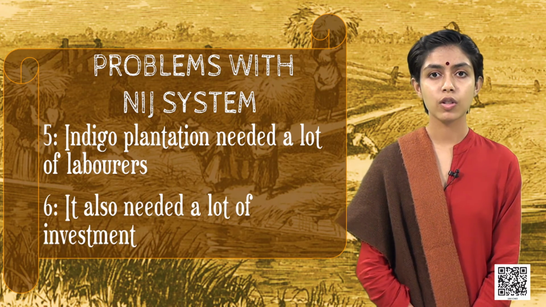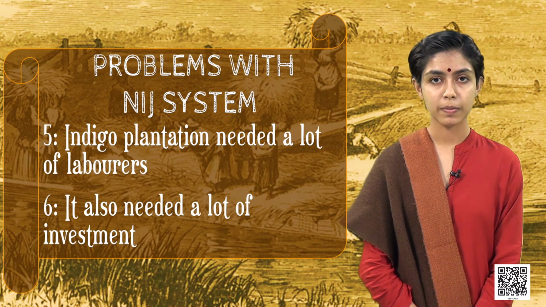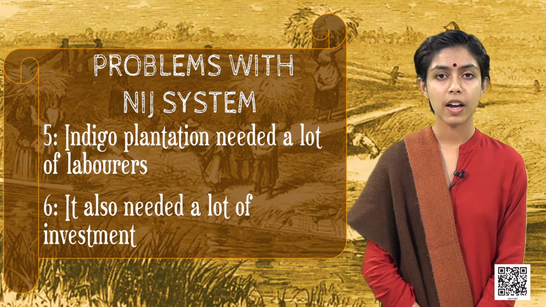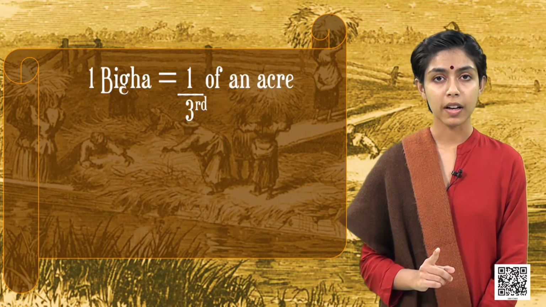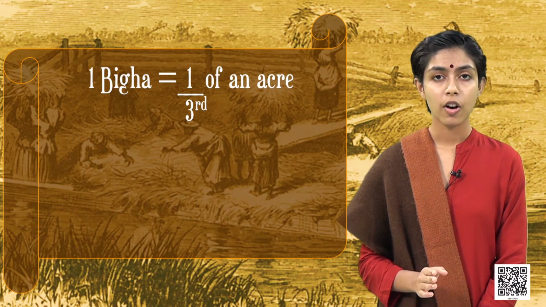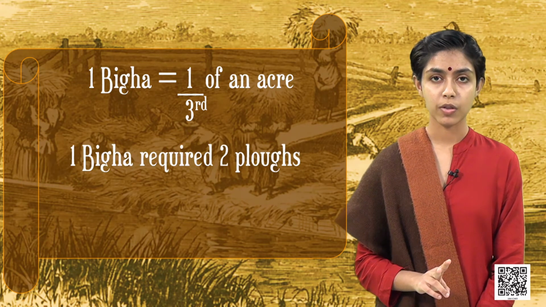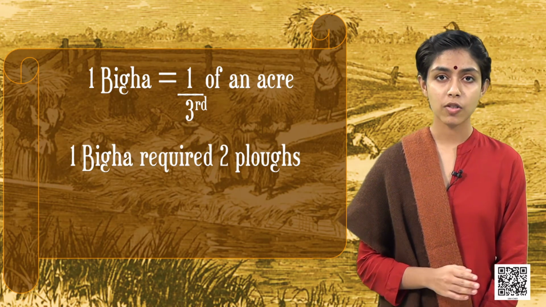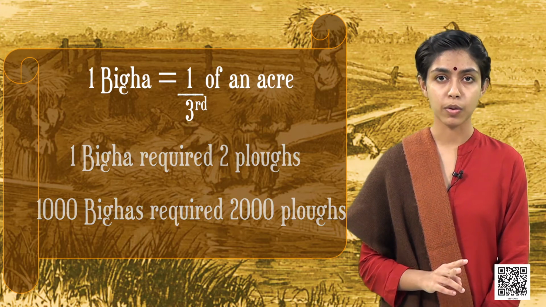Nij cultivation also required a lot of investment. It needed a lot of plows and bullocks. One biha, which was equal to 1/3 of an acre, required 2 plows, which meant that 1000 bihas required 2000 plows. This was hard to find, and even if you were buying it, they couldn't always invest into it. And if they were borrowing it, other people would not let it go, as they needed it for rice cultivation at the same time.